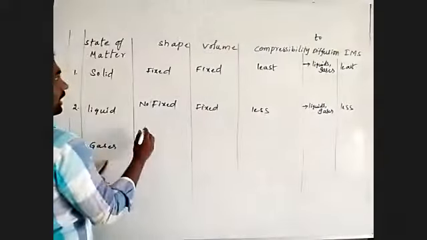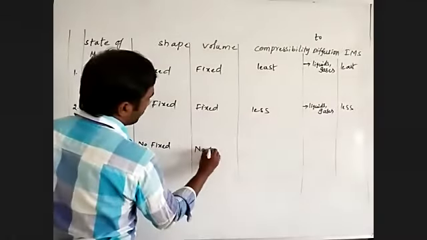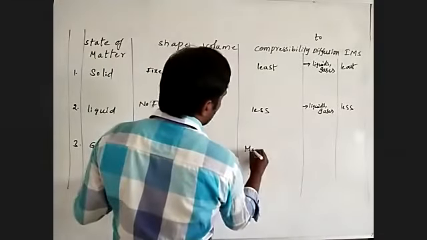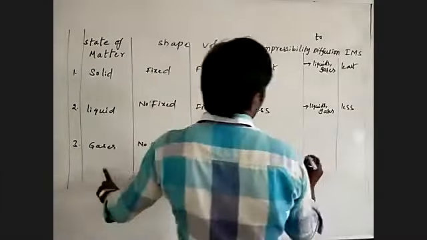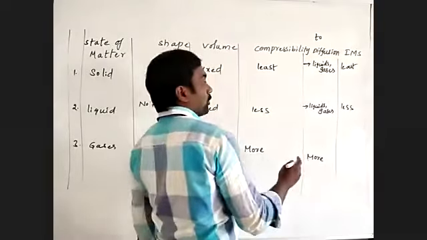Gases have no fixed shape and no fixed volume, and compressibility is more. The rate of diffusion is more.